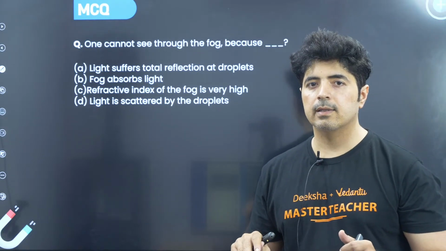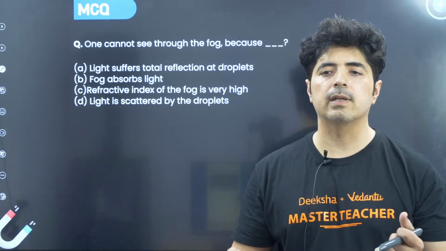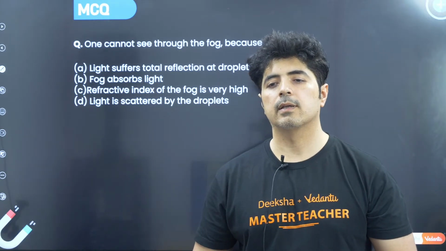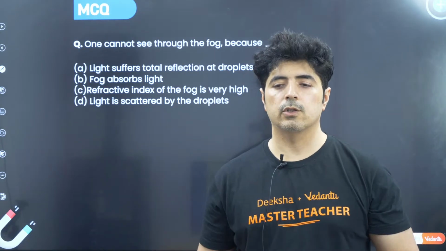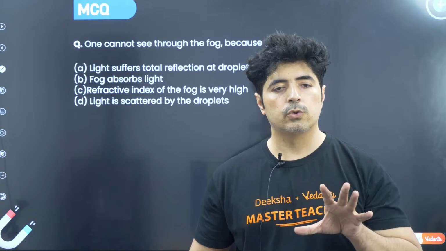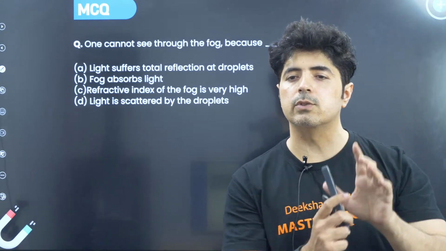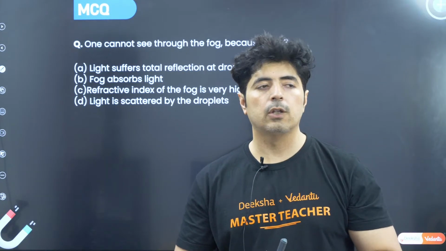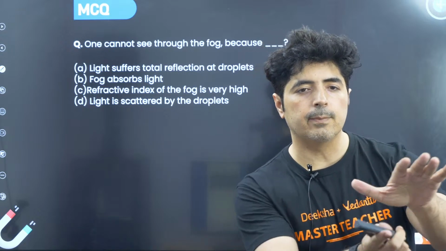So here the answer is, have you seen, in winters, especially people who live in North India, nowadays also in the morning time when you go out, you see a lot of fog. You switch on the headlight and you see the light going all the way. You can actually see the beam of light, which in the normal way you really can't see that well.